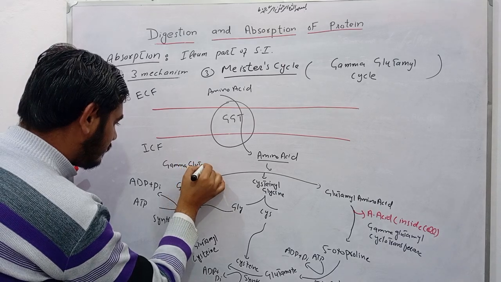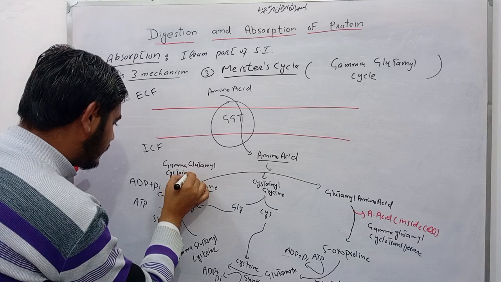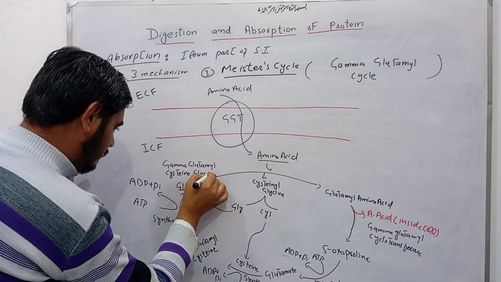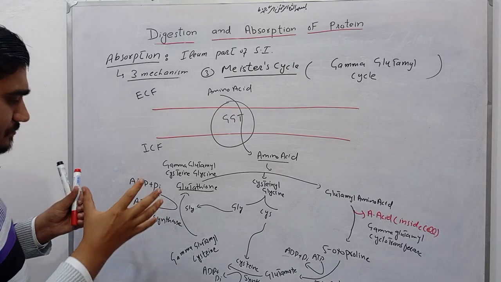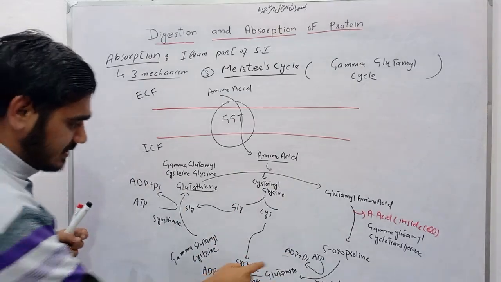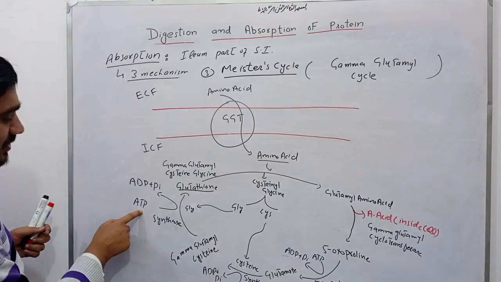That is the Meister cycle. Three ATPs are utilized. First one ATP here, this is the second ATP, and this is the third ATP.